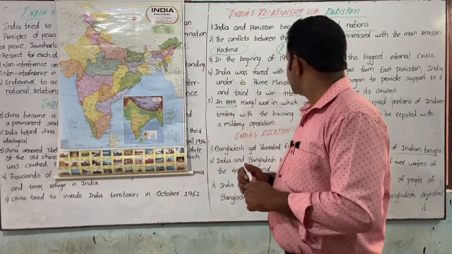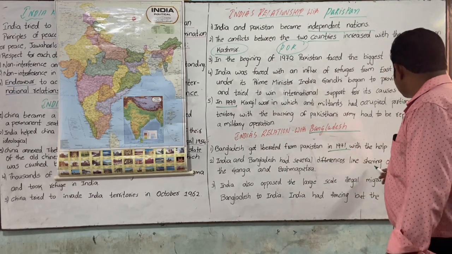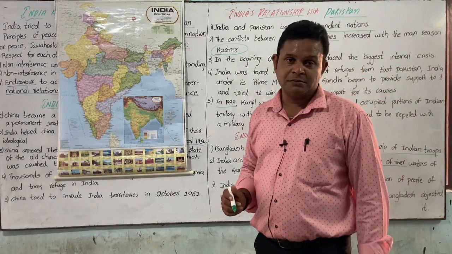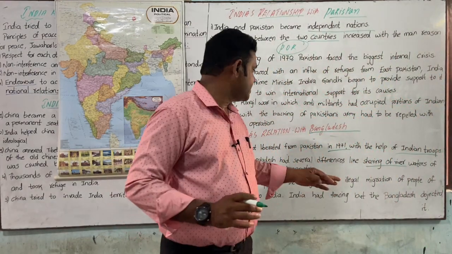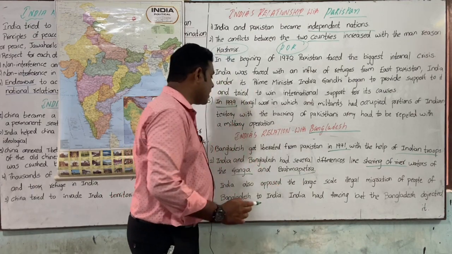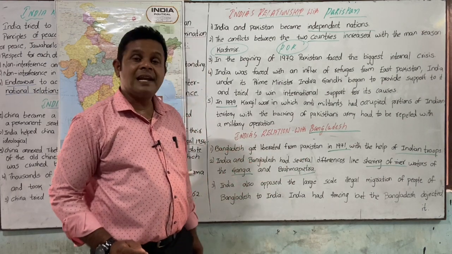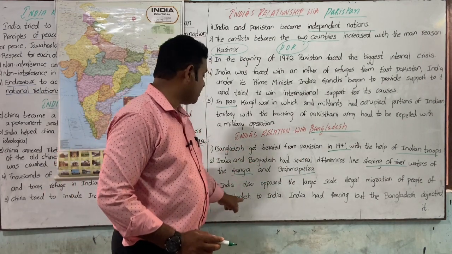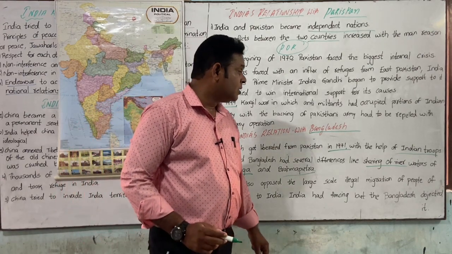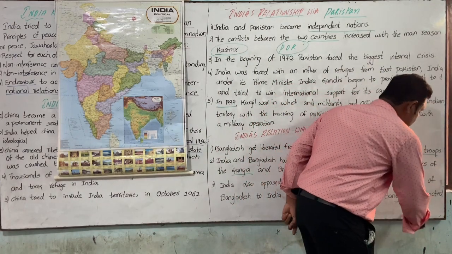So India and Bangladesh have several differences in the sharing of river waters of the Ganga and the Brahmaputra. Even this became an issue, the sharing of water of the rivers Ganga and Brahmaputra. India also opposed the large scale illegal migration of people from Bangladesh to India. India had fencing, but Bangladesh objected to that. So this is what it says.